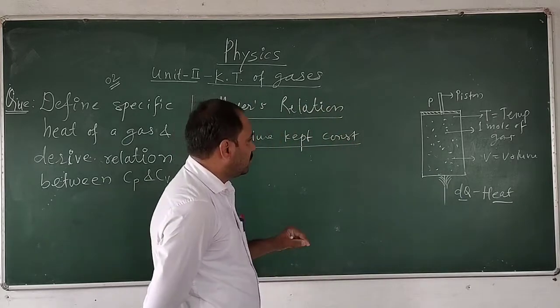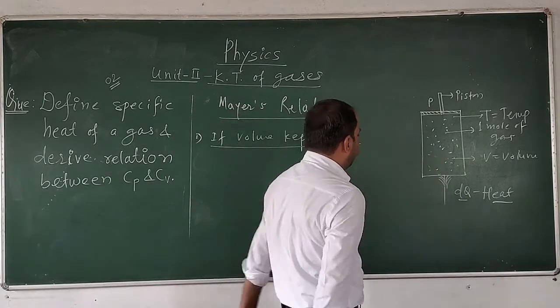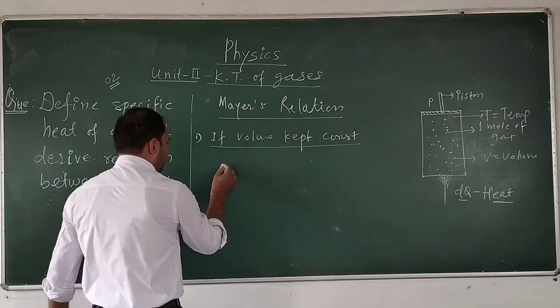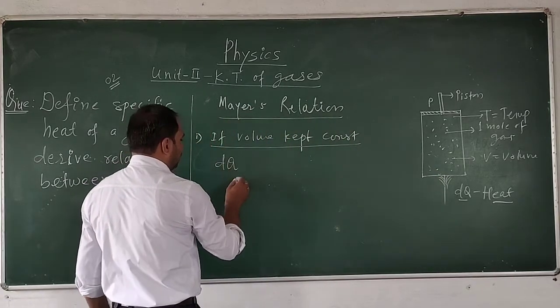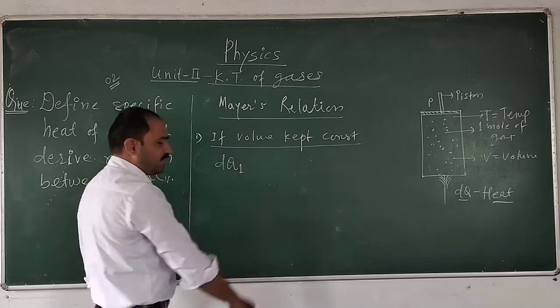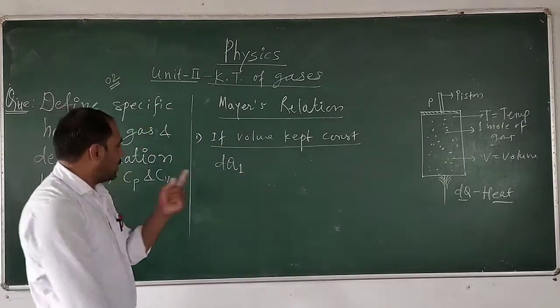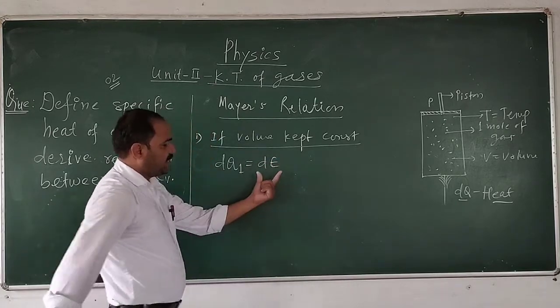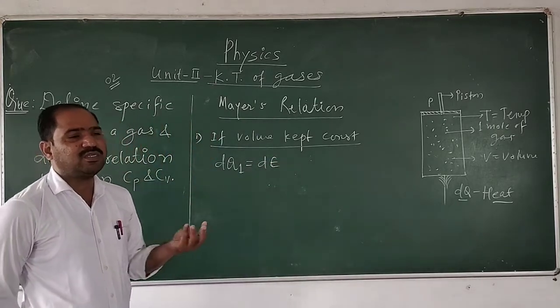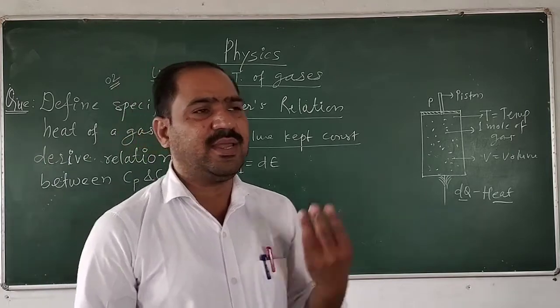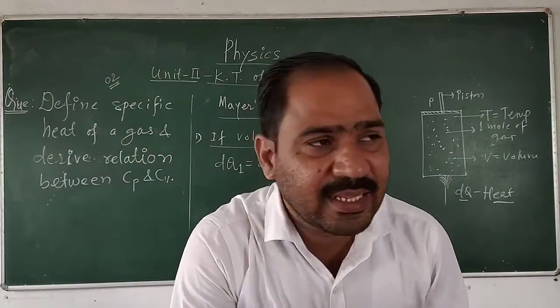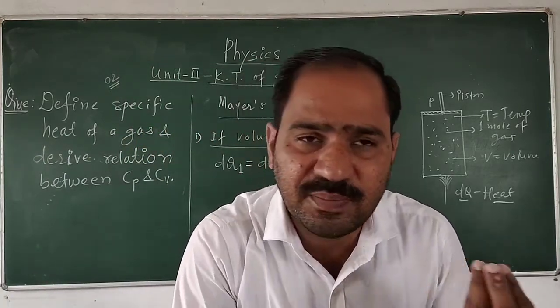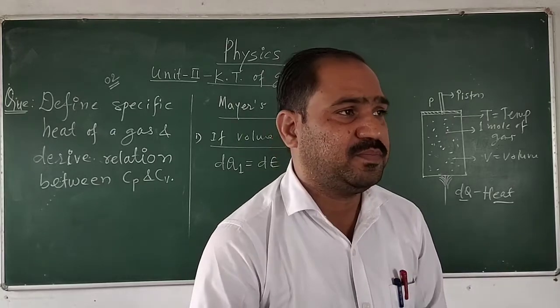So the increase in the internal energy of the gas is equal to the amount of heat energy supplied. Therefore dQ1 is equal to dE, where E is the internal energy, because during heating the gas, the internal energy of every molecule inside the container changes.